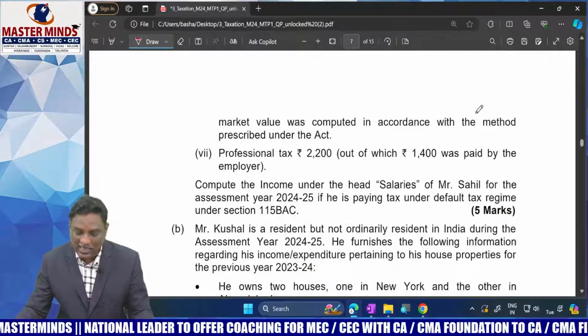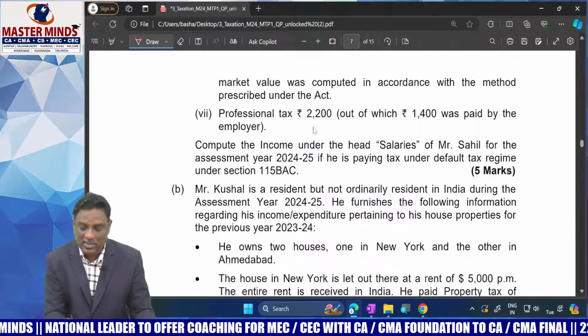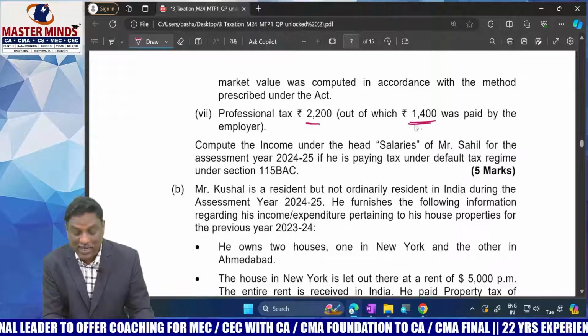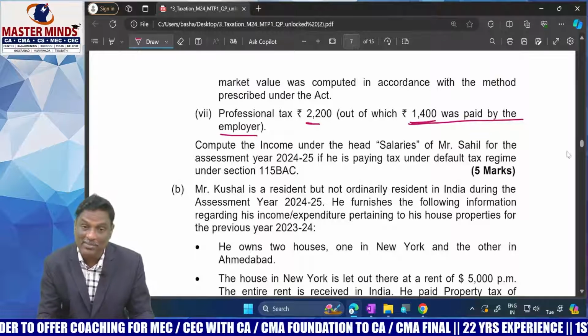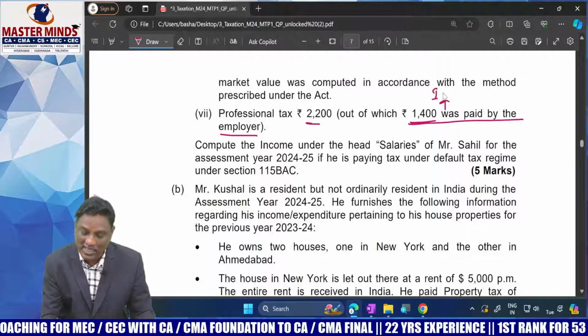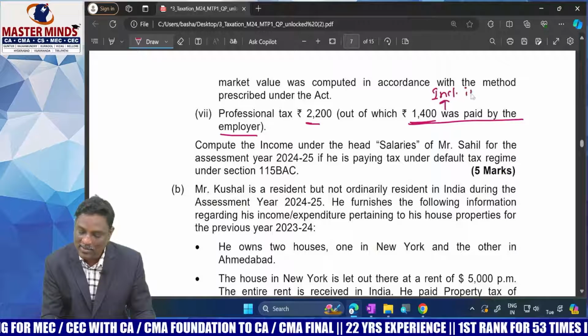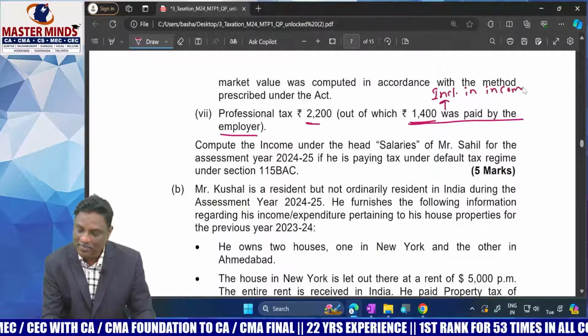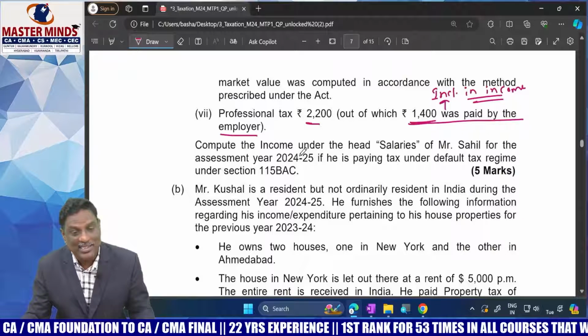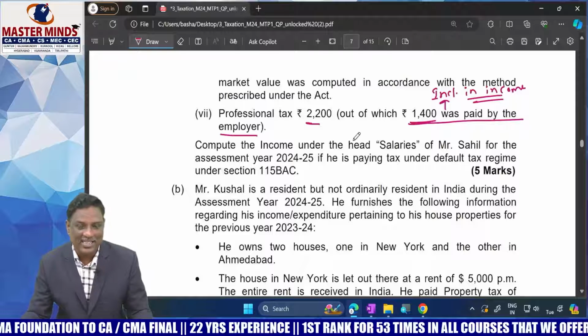Next, professional tax 2,200. Out of that, 1,400 was paid by the employer. Whenever the payment was made by the employer, first include it in the income. Then only it can be claimed as a deduction. Included in income, then claimed as Section 16 deduction, professional tax.